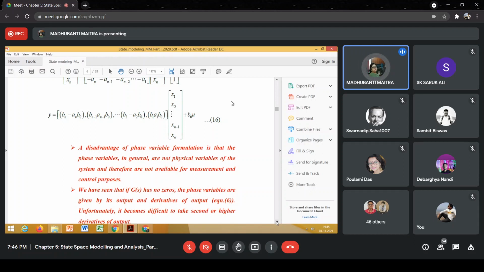For measuring purposes we need sensors, and if the phase variables are not physical variables, sensors will not be available, right?